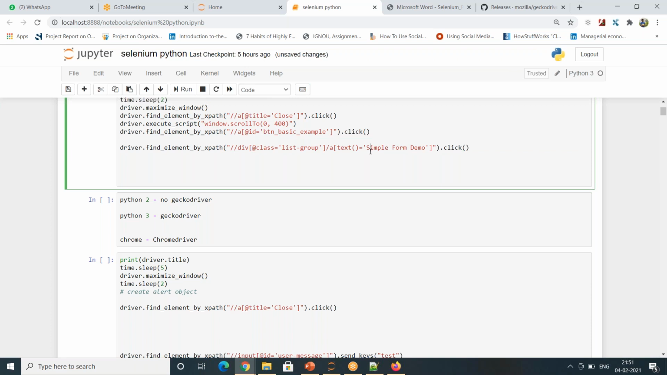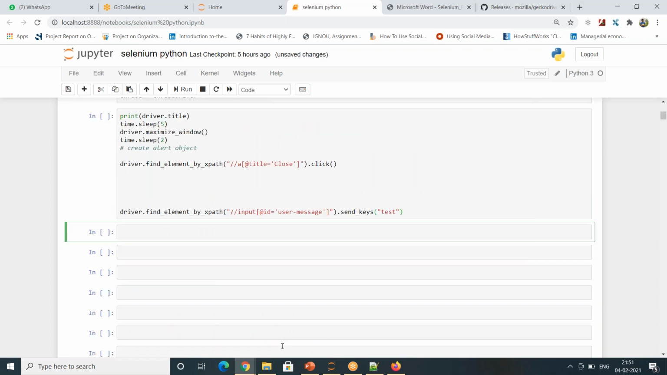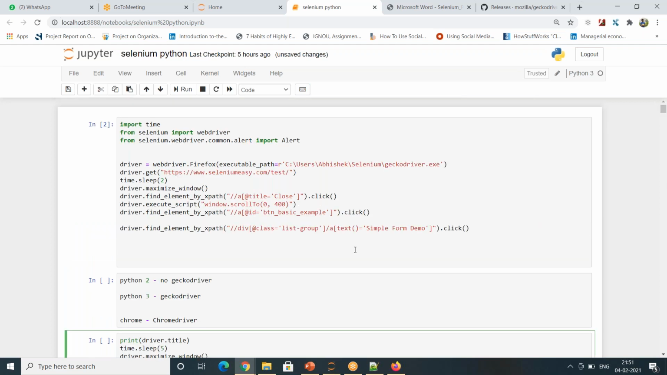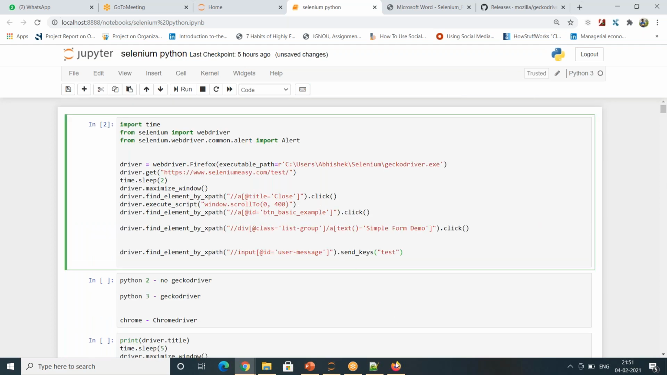We will go through everything in detail, how to write XPath. You need not worry today. So just for showing the demo, I'm showing all this now. And then once you click on that, we have to pass in the value called test into that text field.